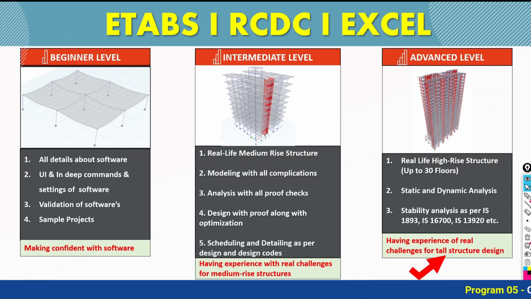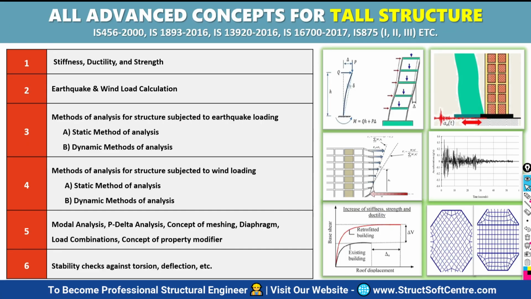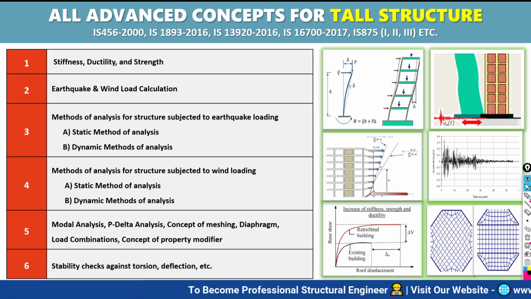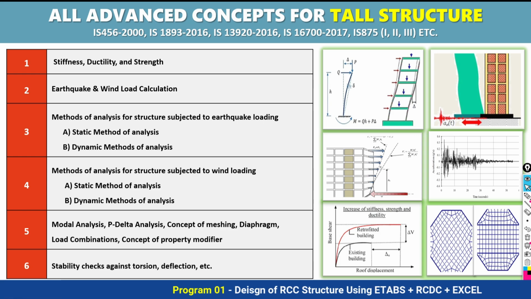Now after the completion of the intermediate level, whatever things we did not cover in the beginner level and intermediate level, we are going to cover in your advanced level. In the advanced level we are going to take up the tall structure. If you are dealing with a tall structure, what will be the role of stiffness, ductility, and strength? We are going to learn that in detail, because these three properties of your structure control the overall response, behavior and lateral movement of your tall structure.